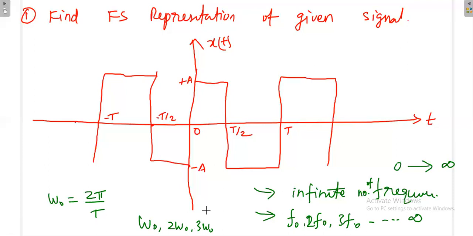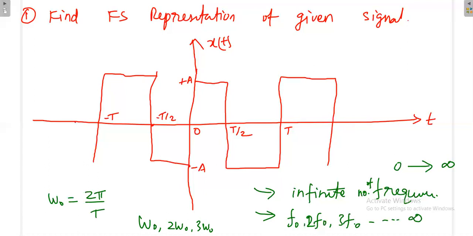This may not be very clear to you, because now we are saying this is a single signal, and it consists of many frequencies. Very simply, whenever there is a sudden change in time, it will create a lot of frequencies.